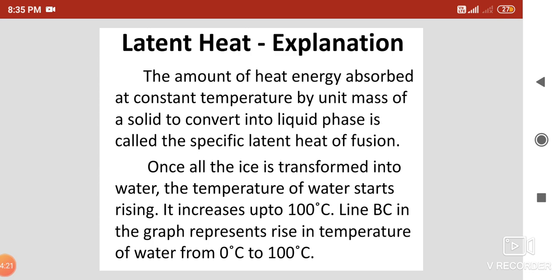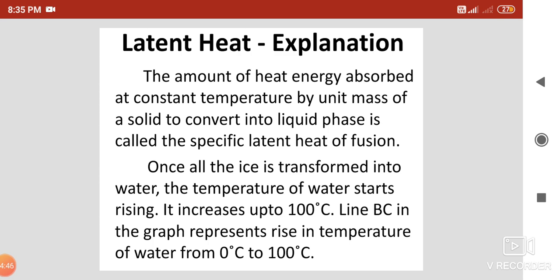For vaporization the definition is the same with a minor change: the amount of heat absorbed at constant temperature when unit mass of liquid starts boiling, or converts into vapor, is called the specific latent heat of vaporization.